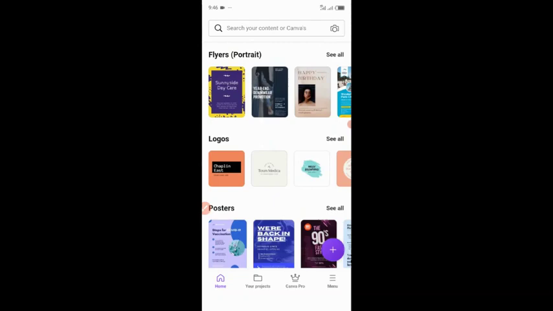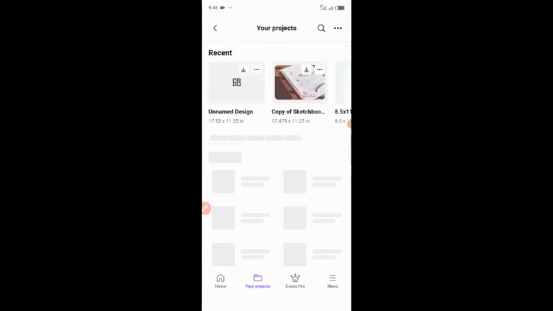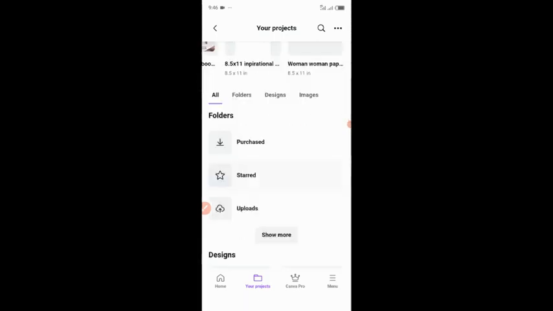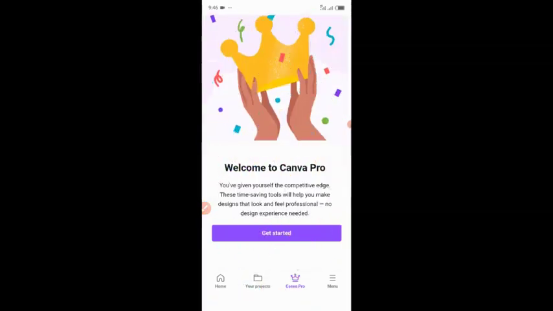If you go to my projects, these are the work I've done with my Canva, and they are mostly work I do for my Kindle. I don't actually use this for any other thing besides my Kindle. You can see again the pro version. This is because I have the pro version here. So you're going to be getting this free, and you're going to also be getting my notebook free.